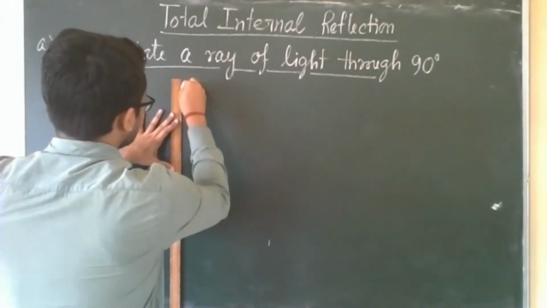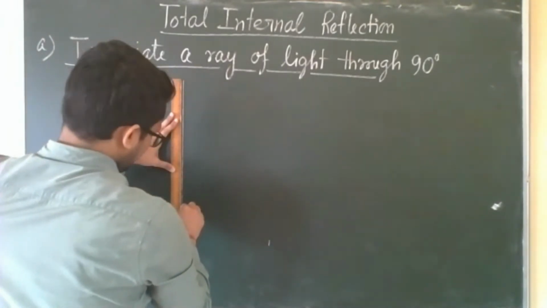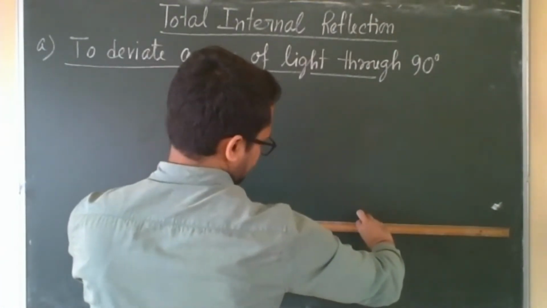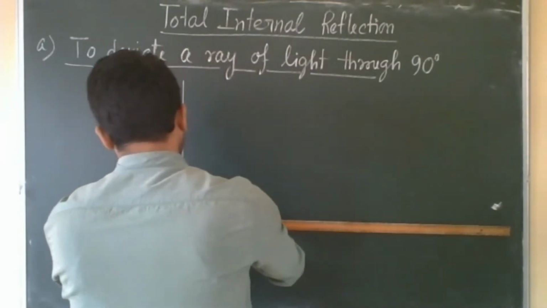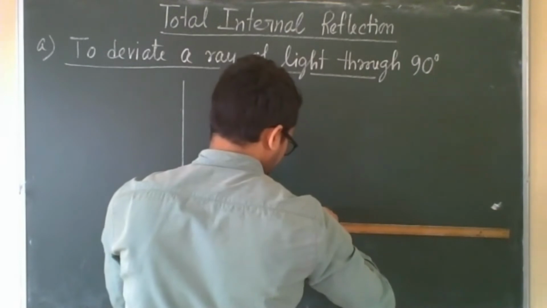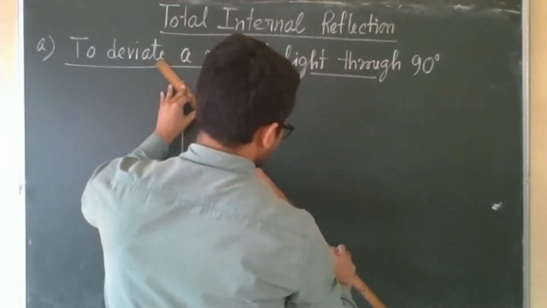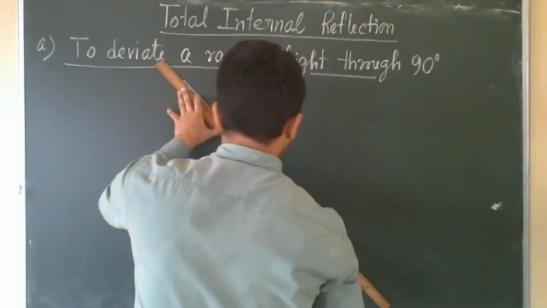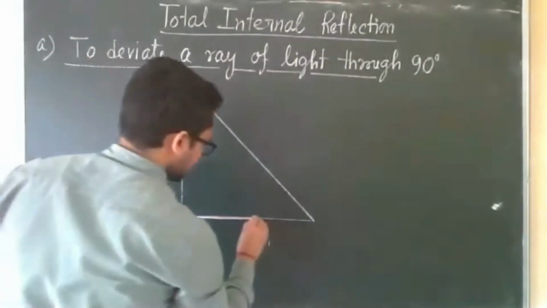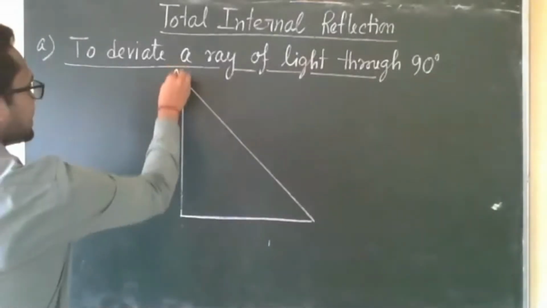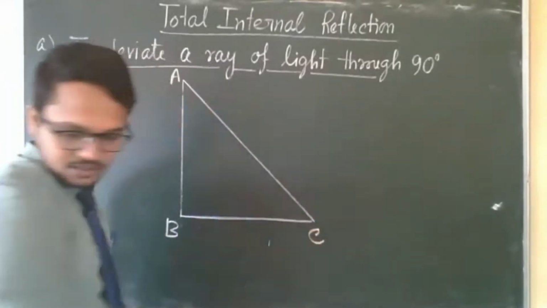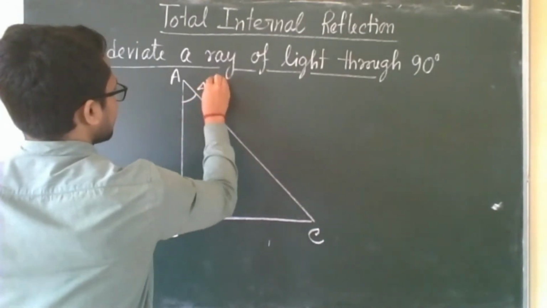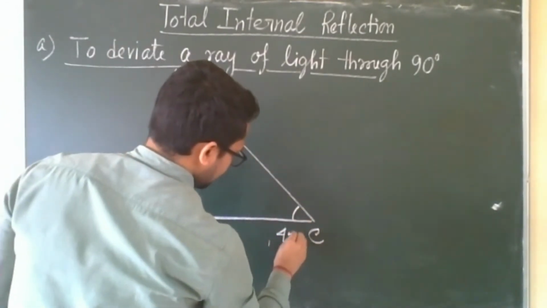So this is a right angled isosceles triangle. Isosceles triangle means here the base and height will be equal. Clear? So give names A, B, C, because in this way it is given. Isosceles means this angle will be 45 degree and this angle will also be 45 degree.